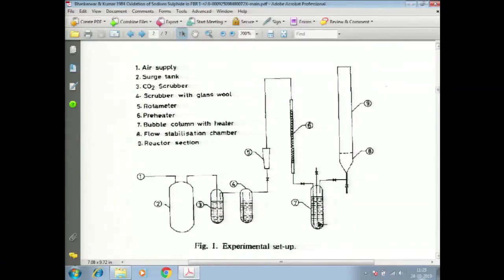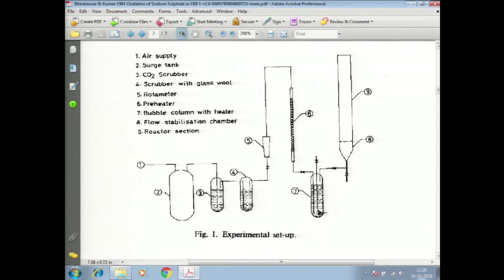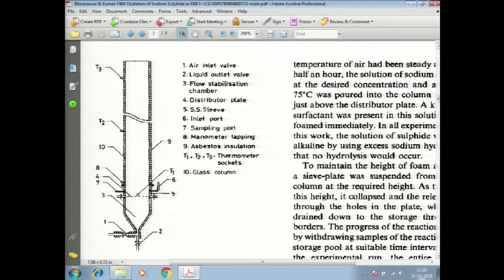So, that gas distributor is nothing but a plate with a certain triangular pitch of holes, and the air is passed through that gas distributor and then moves through the column. The air is under certain pressure above atmospheric pressure, but the entire column is nearly at atmospheric pressure, and this conical portion leading up to the distributor also helps in flow stabilization. This is the detail of the column.